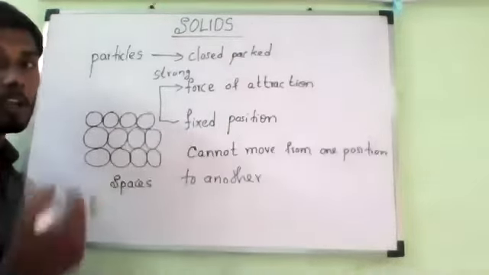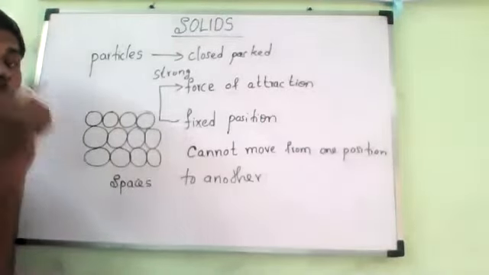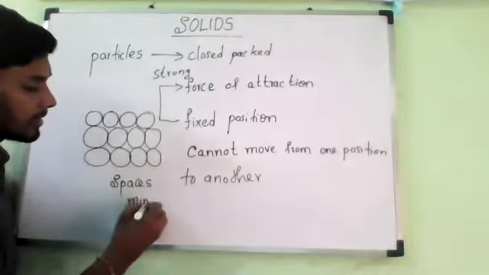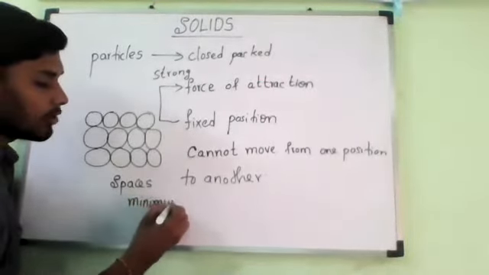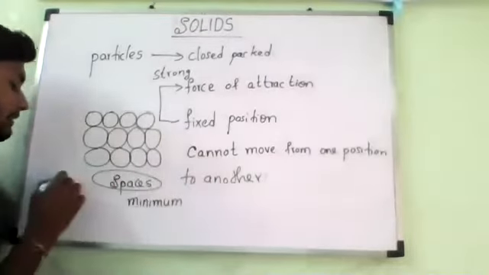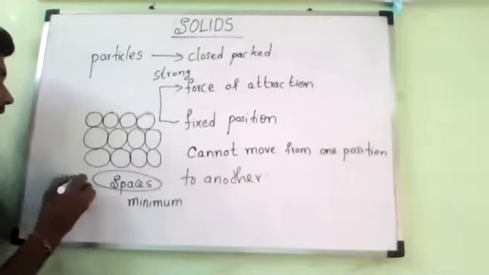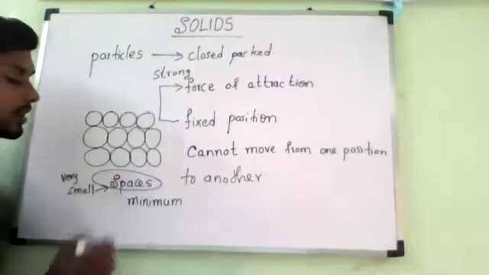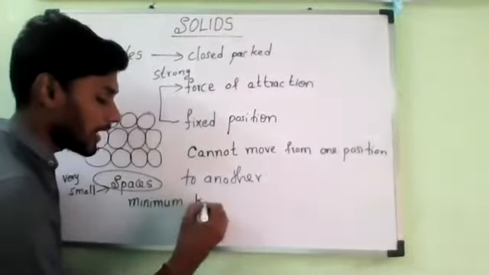Very, very small, so the particles of solids have minimum kinetic energy. Remember that, all of you. Why do they have minimum kinetic energy? Because the spaces between the particles are very, very small, so they have minimum kinetic energy.